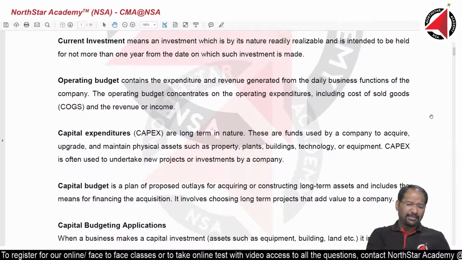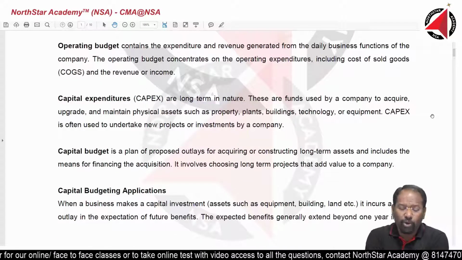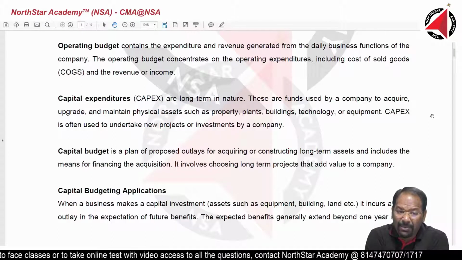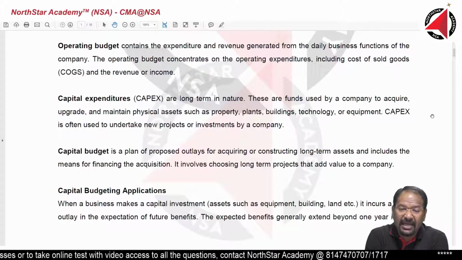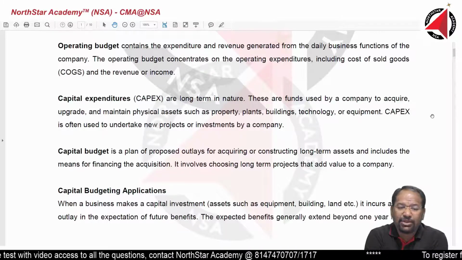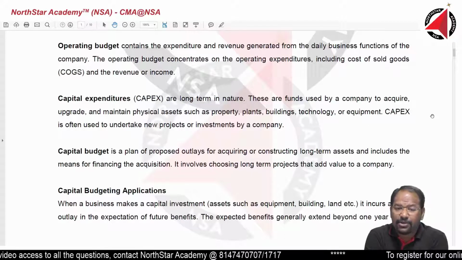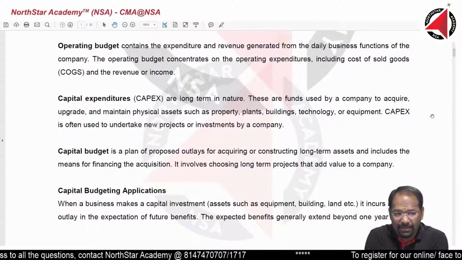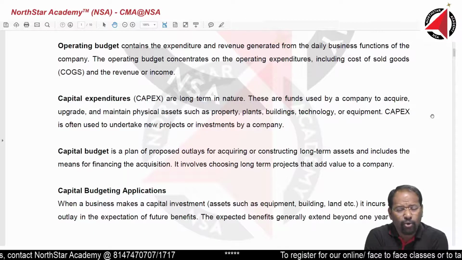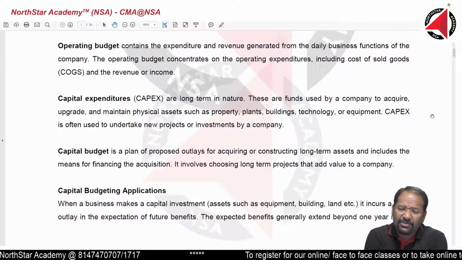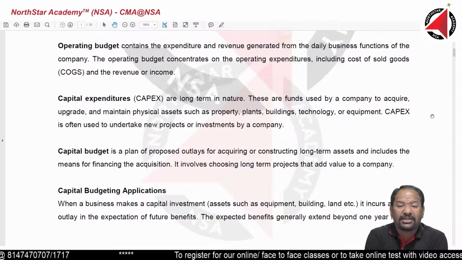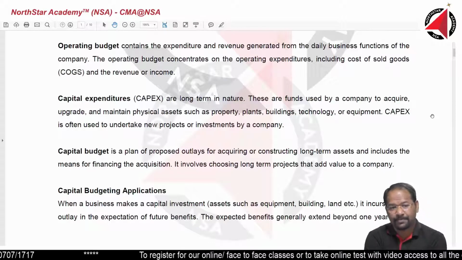What are capital expenditures or capex? Capex are long-term in nature. They are the funds used by a company to acquire, upgrade and maintain physical assets such as property, plants, building, technology, equipment. Capex is often used to undertake new projects or investments by a company. So these are very long-term investments and lot of money goes into such investments. That is why lot of factors have to be considered before such investments are made.